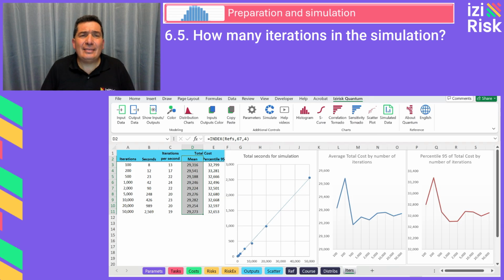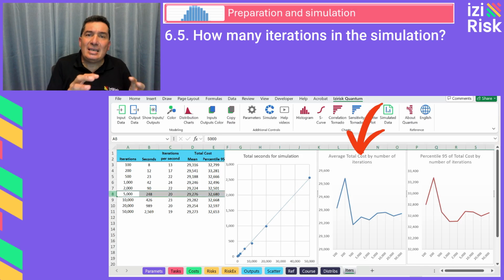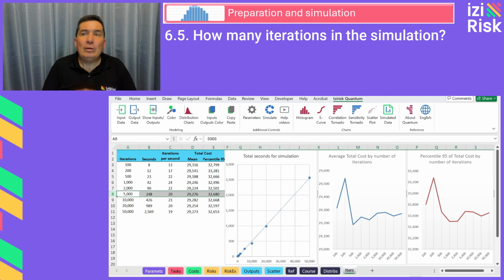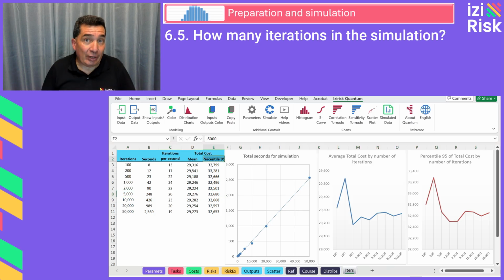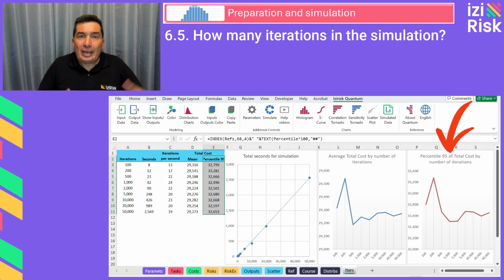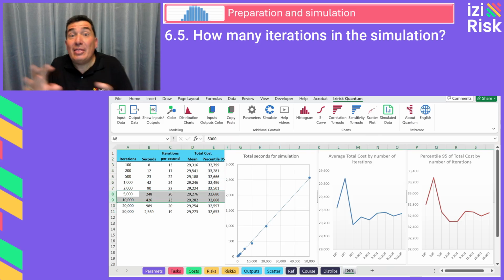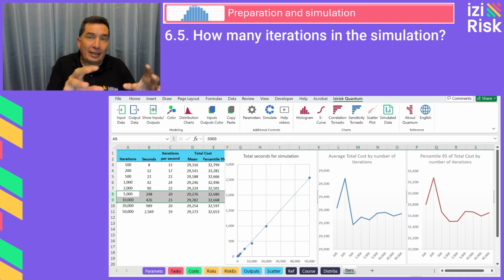When does this stability occur? For the mean, the average of the data, after 5,000 iterations, the mean begins to stabilize and changes very little with additional iterations. Upper percentiles, extreme values of the distribution. In the 95th percentile, for example, values still fluctuate with fewer than 1,000 iterations. Between 5,000 and 10,000 iterations are needed for the percentile to converge and stabilize.